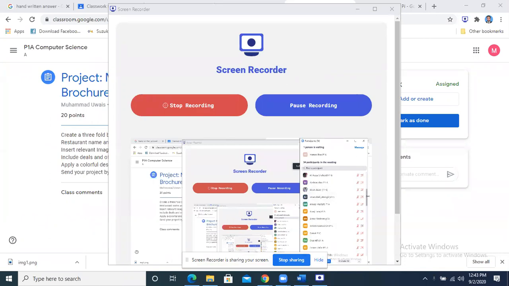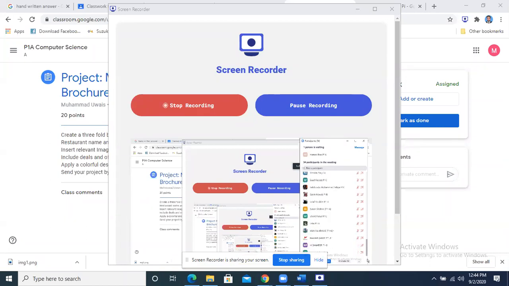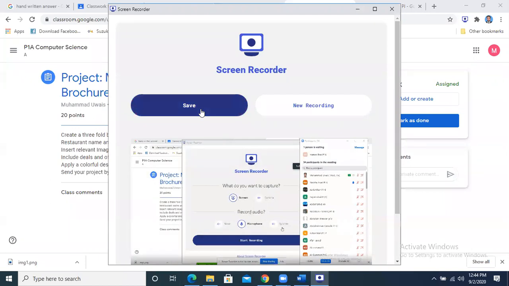To Isa Abu Huraira, P1B. Mahad Mohammad Khan, P1C. Sahibzada Muhammad Yahya, P1C. Up to Sania Zahra, P1A. Acha ji.